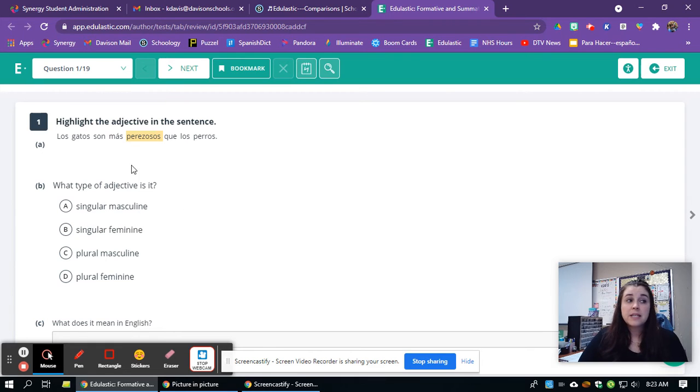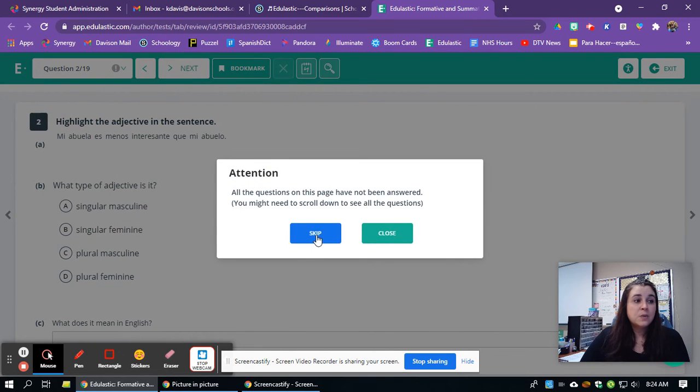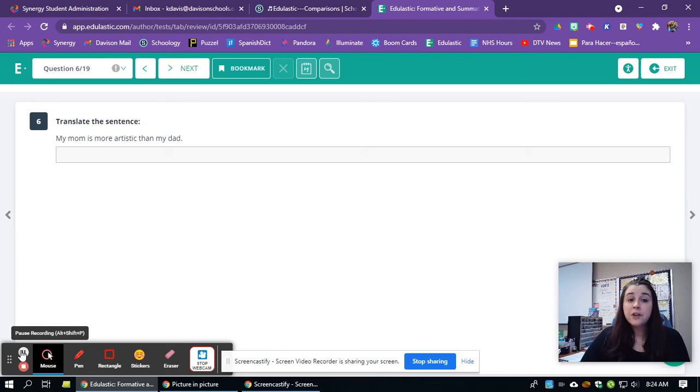Now, based on this word I selected, I'm going to select what type of adjective that is. Is it singular masculine, singular feminine, plural masculine, or plural feminine? So it ends in an os, meaning that it's masculine, and it is plural. So I'm going to choose C. And then what does that word mean in English? What's perezosos mean? It's lazy. Just the highlighted word. You don't have to give me the whole sentence. So that's how you're going to be doing these next ones. Then you're going to be doing it on your own, writing your sentences.